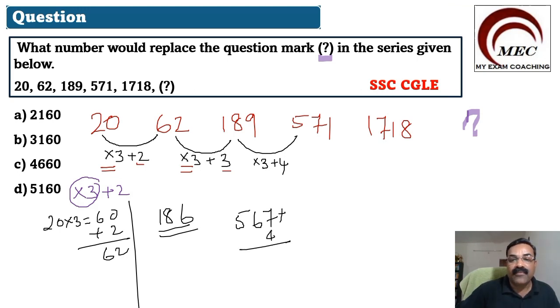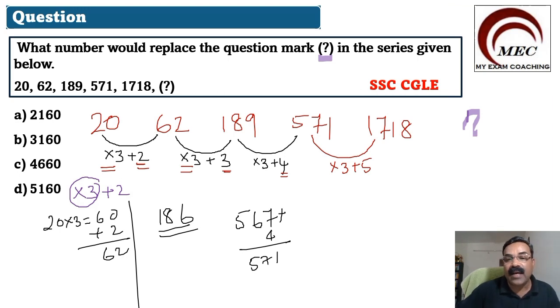You will get 571. So you can see the pattern. Multiplied by 3 plus 2, multiplied by 3 plus 3, multiplied by 3 plus 4. Here it is multiplied by 3 plus 5.